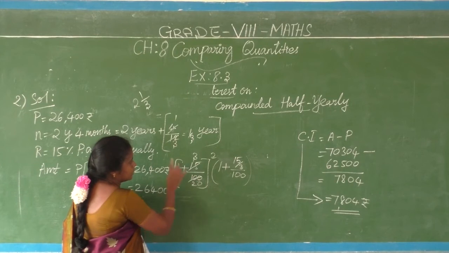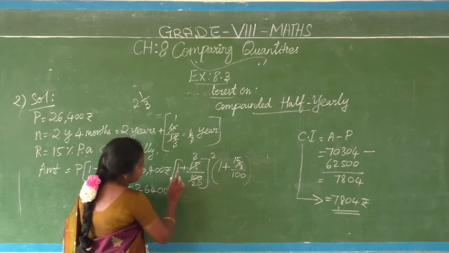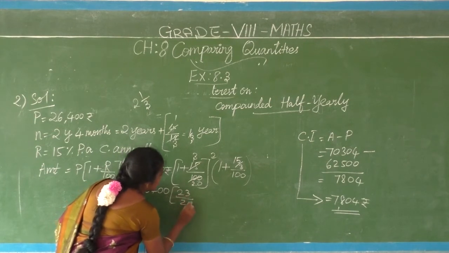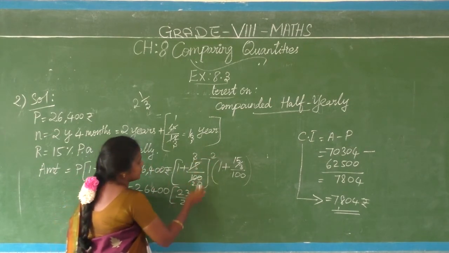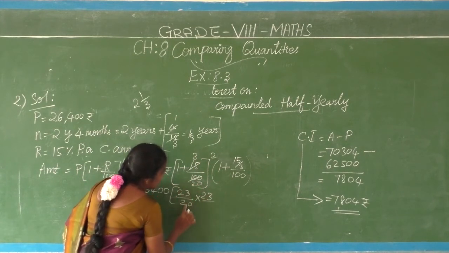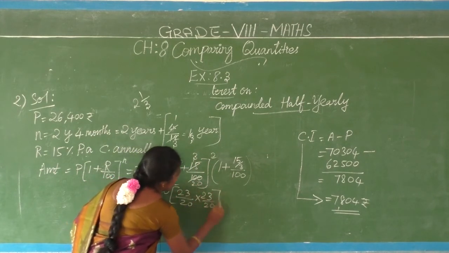Okay. How comes 26,400 into, simplify this 15 and 100, 3 5s are 15, 20 5s are 100, 3 by 20 plus 1. So mixed fraction. So simplify, 120 is 20, 20 plus 3, 23 by 20 the whole square. Whole square means one more time. So how this group is coming here? 23 by 20 into 23 by 20. Clear?